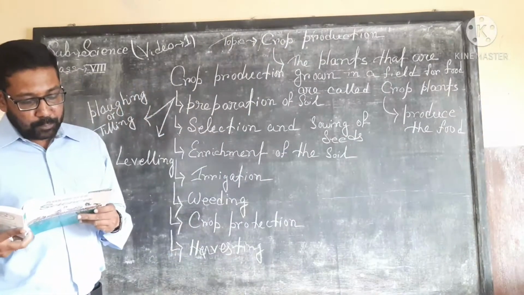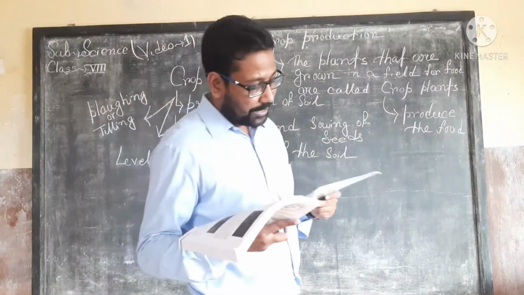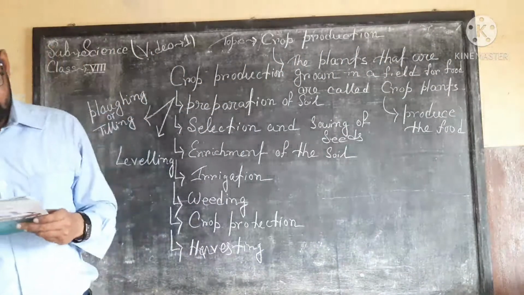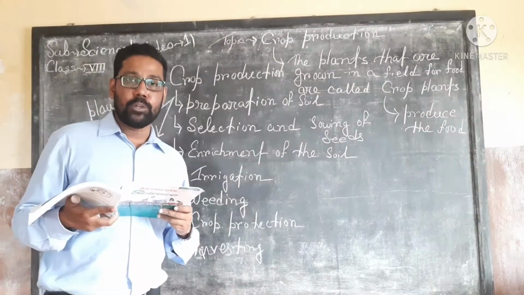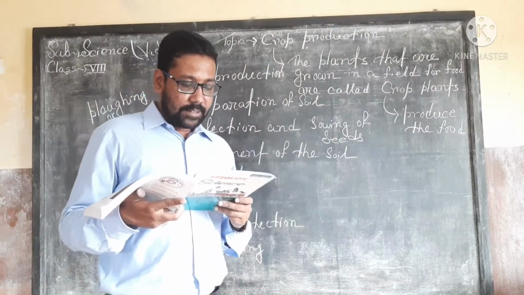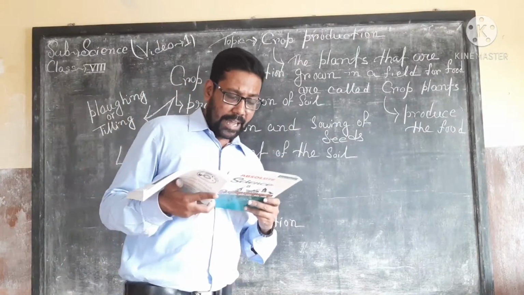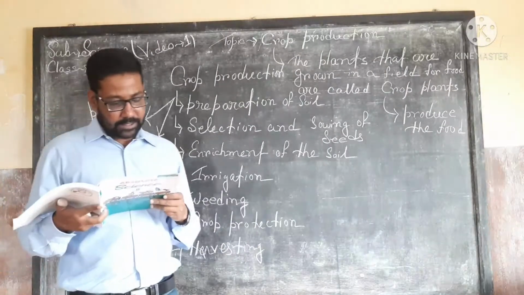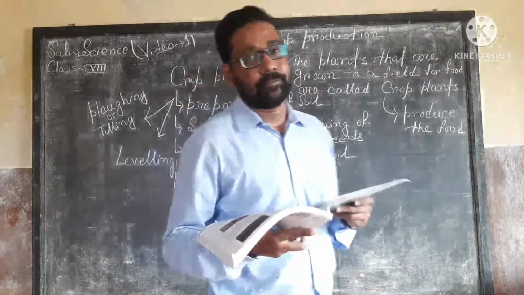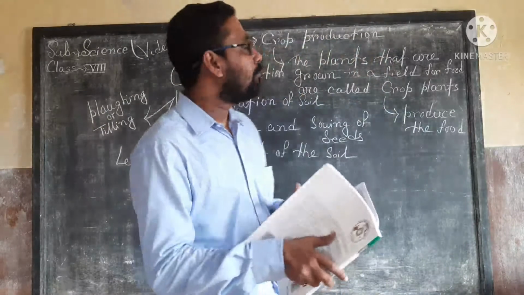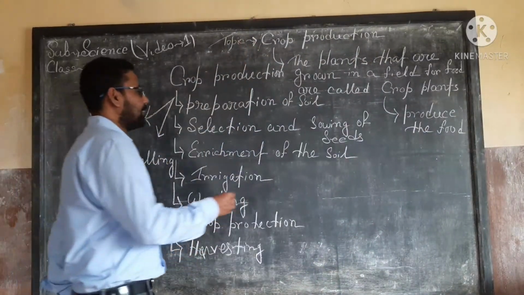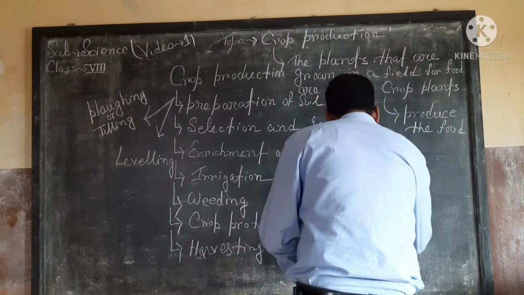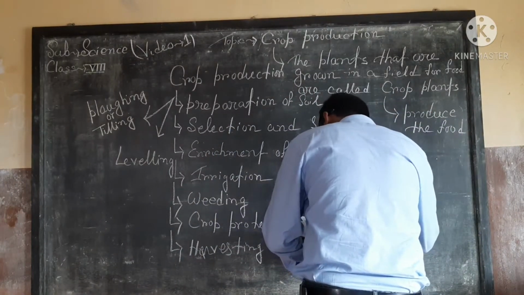By now you must be wondering how seeds are sown in crop fields. The most common method of sowing seeds is manual. This is done simply by sprinkling seeds all over the field, and this method is called broadcasting. So the sowing of the seeds involves three methods. The first one is broadcasting.